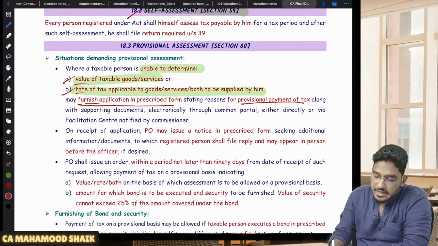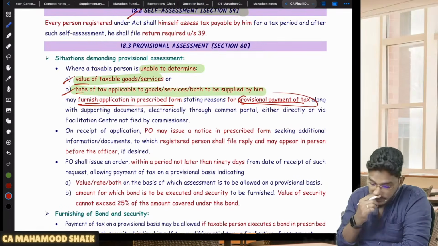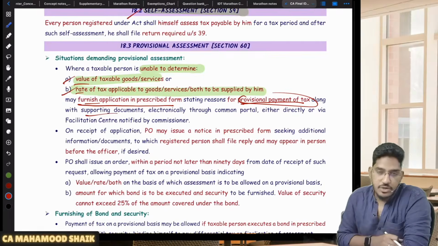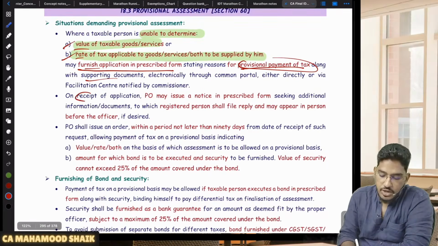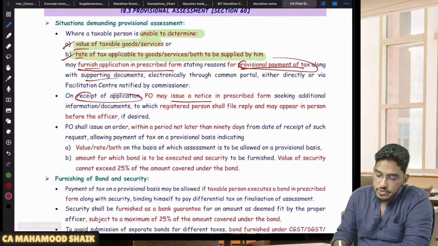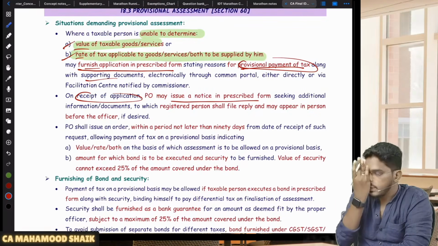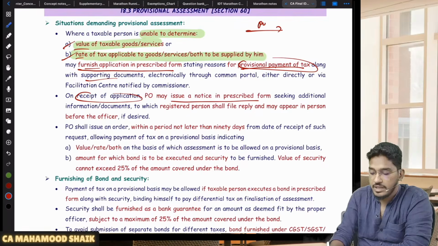Right. So you can give reasons, and you can make a request for provisional payment of duty along with submission of supporting documents. Okay, you submitted the application. Now what will the PO do on receipt of that application? The PO will issue a notice in the prescribed form. So first you make an application for provisional assessment, then he will give a notice.